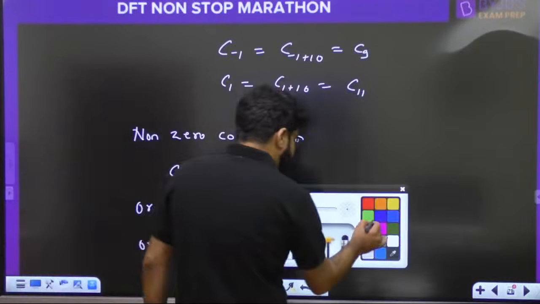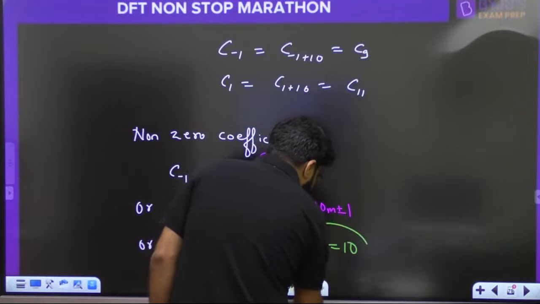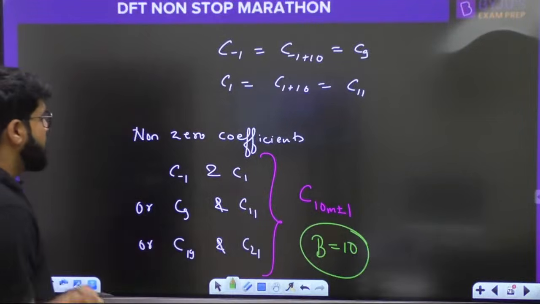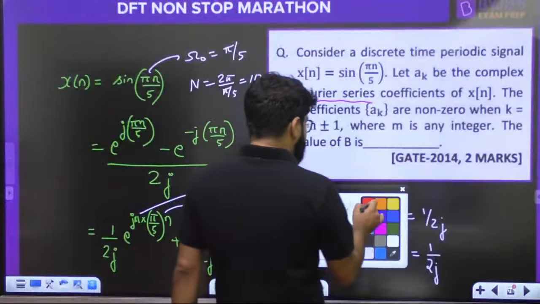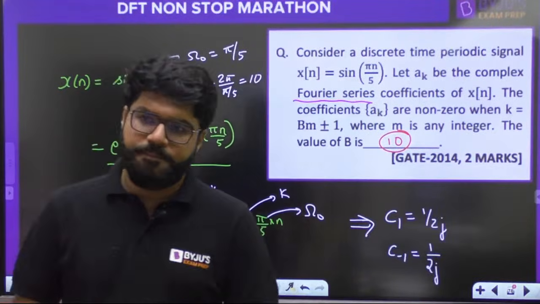So what is the value of b? b is equal to 10. Right, the value of b is 10. That is the answer. Simple question for 2 marks. Okay. Chalo, one more.